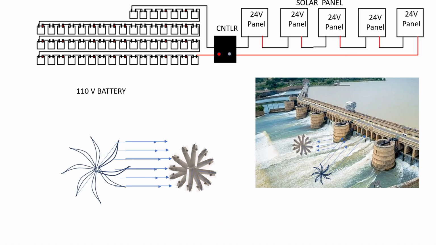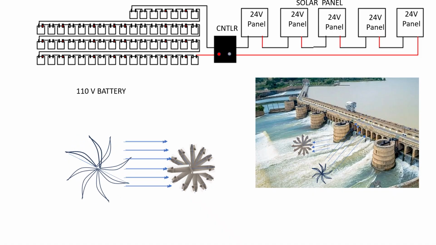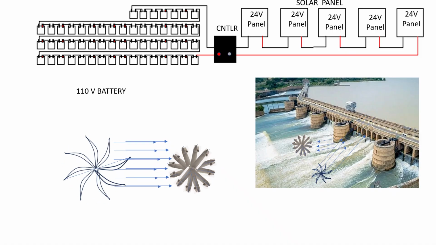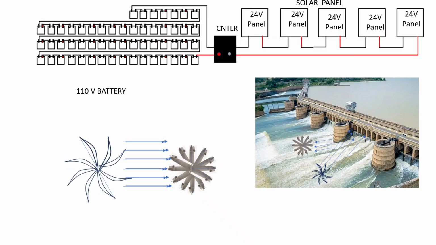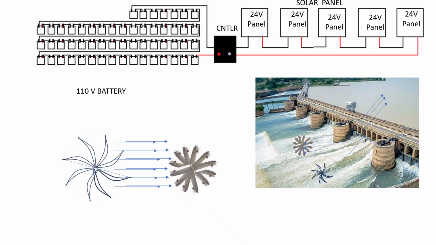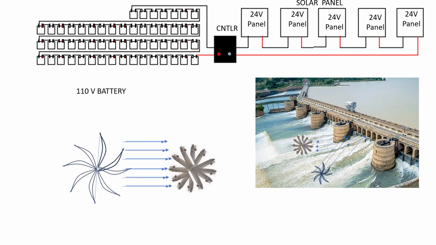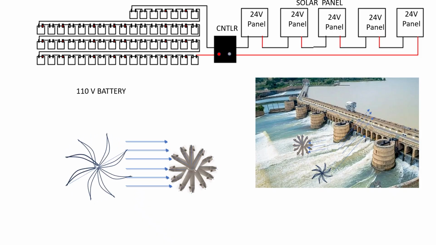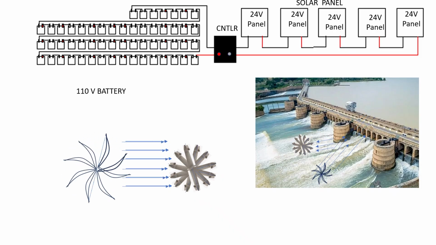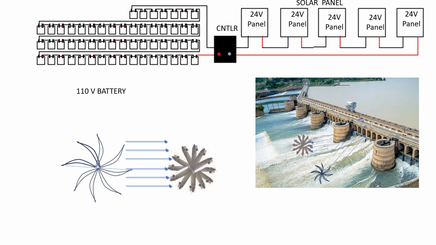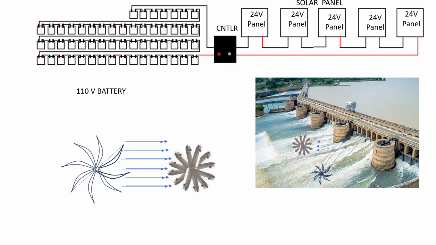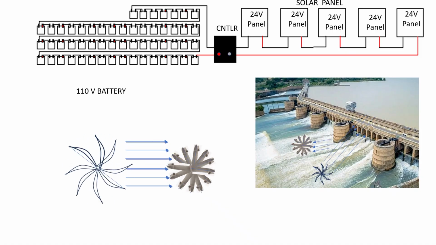Now, we are getting peak sunlight in the day, but this power cannot be stored. So what we can do is, the excess solar power supply will charge the batteries to store this electricity, and when it is required it can be used. Suppose at night time, for the lighting circuit and other things, we can use this energy stored in the battery. This is one type of storing system.